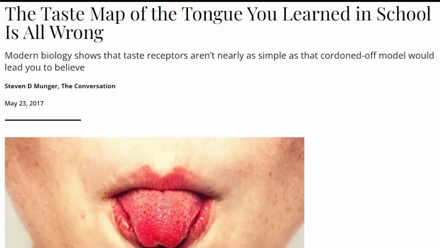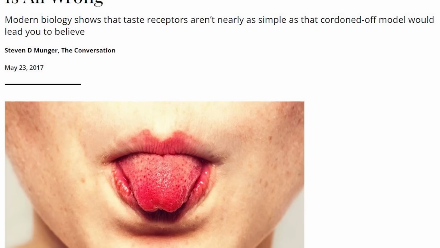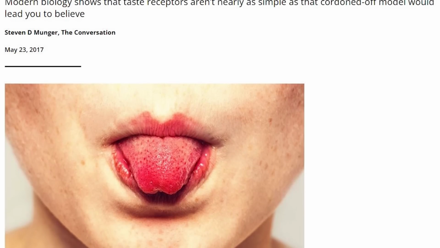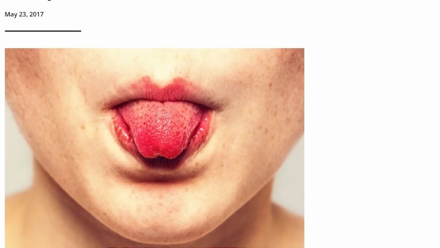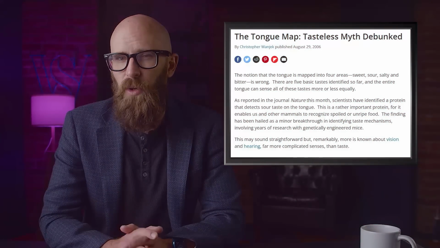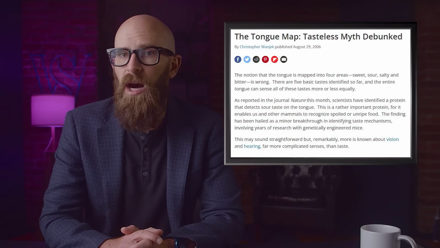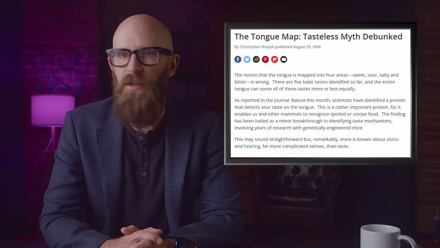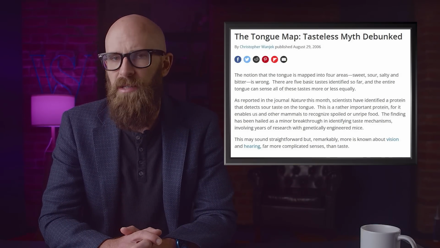This was so accepted, they not only taught it in school, they made kids conduct experiments to prove it, which was not fun for most students since it's not accurate and therefore not easy to experimentally prove. In 1974, Virginia Collins showed that Haneke's map was not accurate. We now understand that taste receptors are far more complicated than a simple region-by-region map, not to mention the fact that umami is a recognized fifth taste not even accounted for in the old map. Despite that, it's still widely known and shared online.